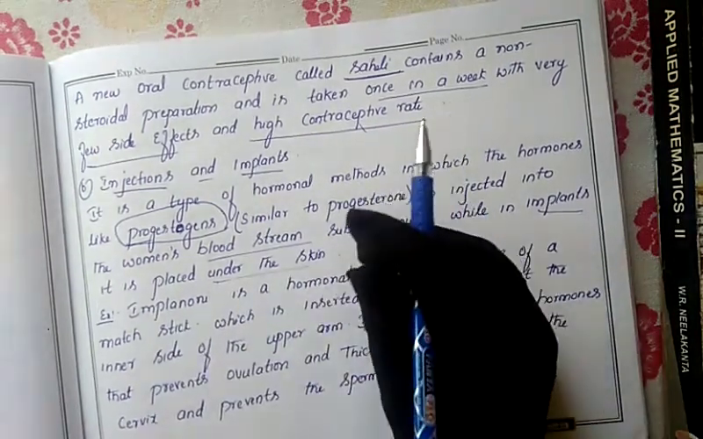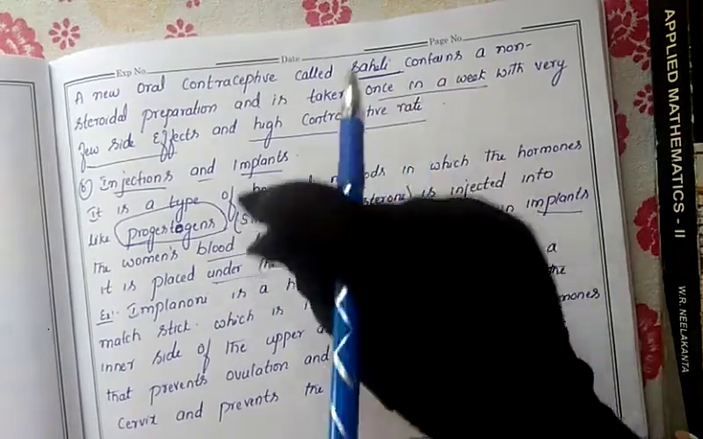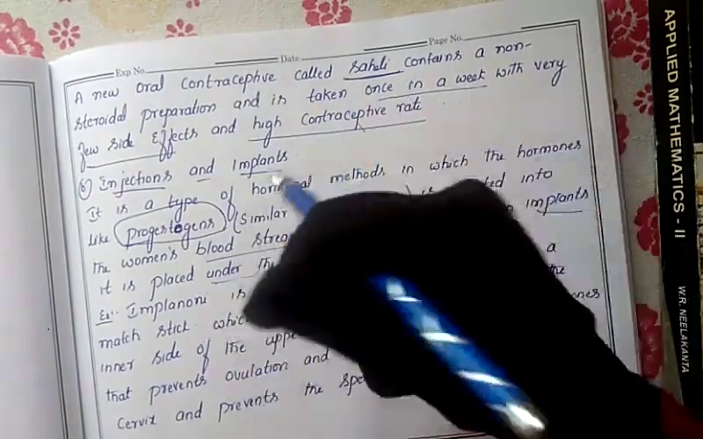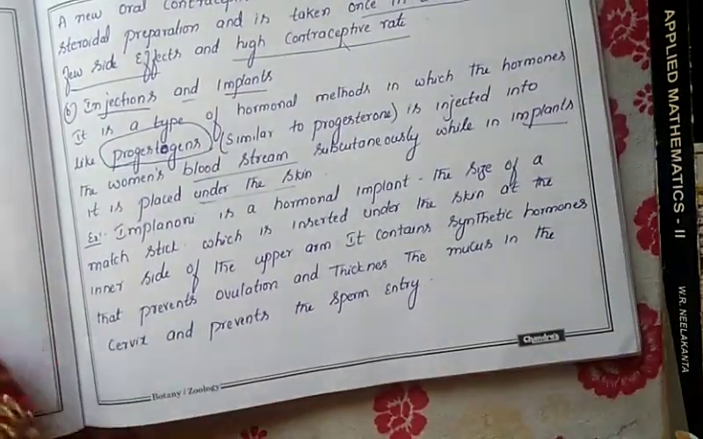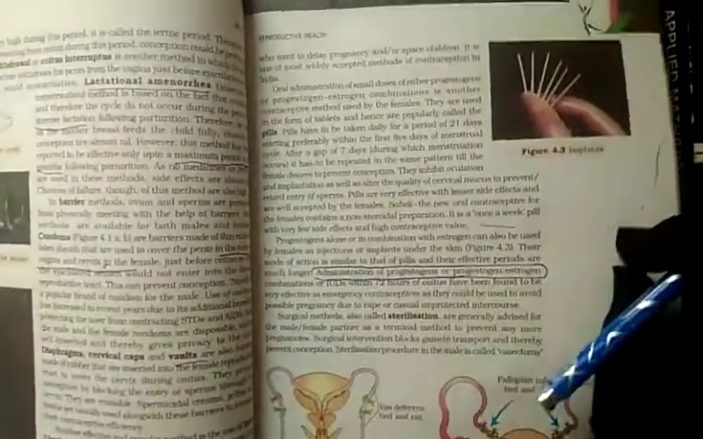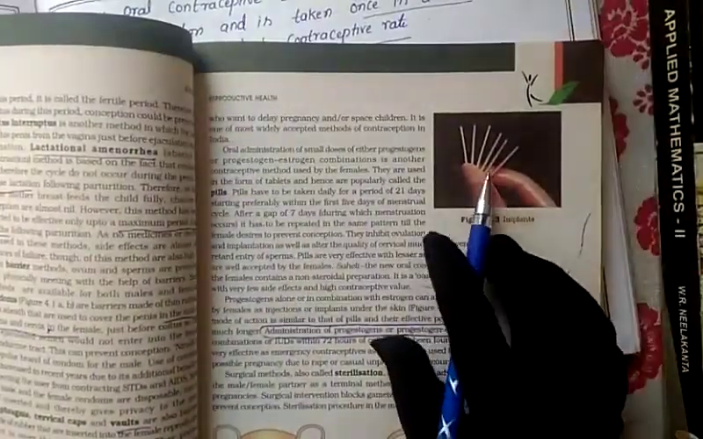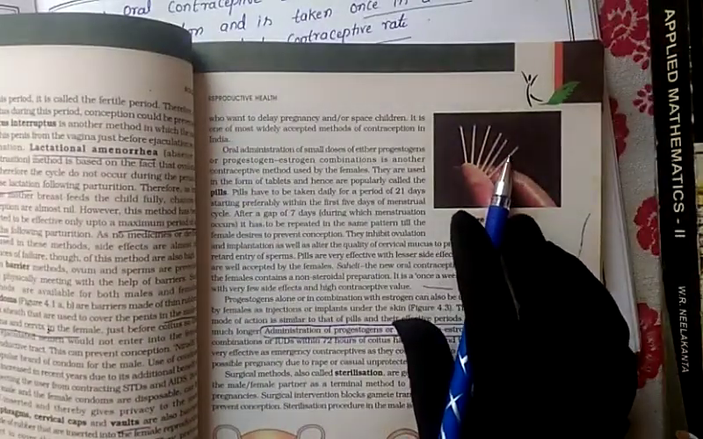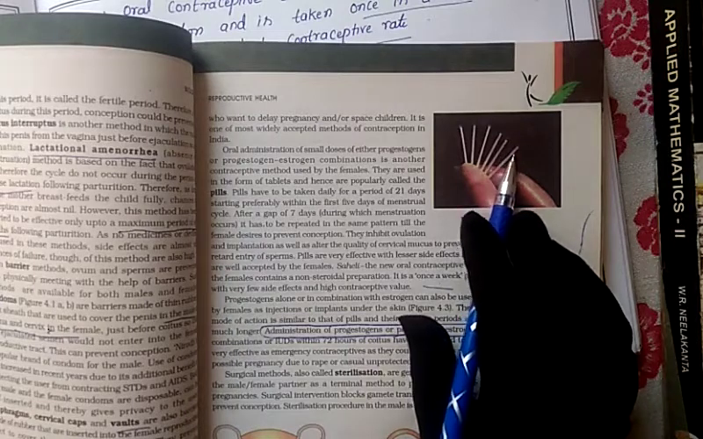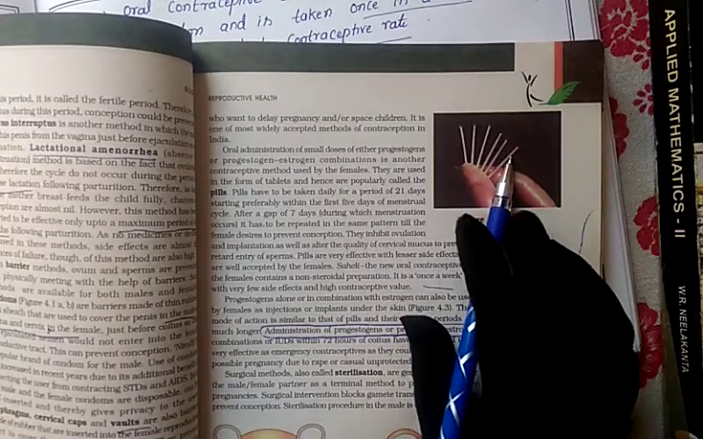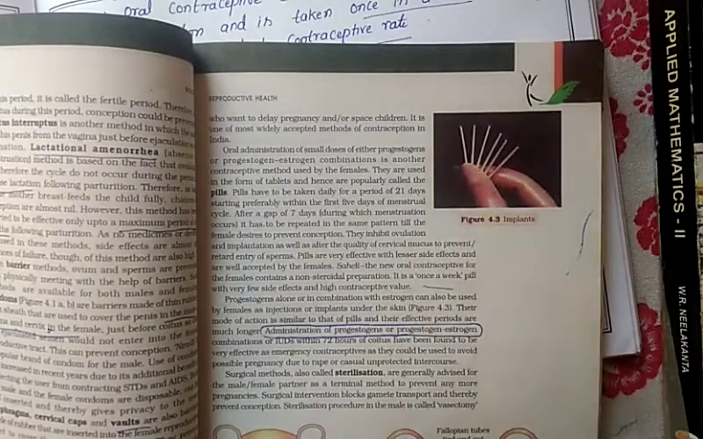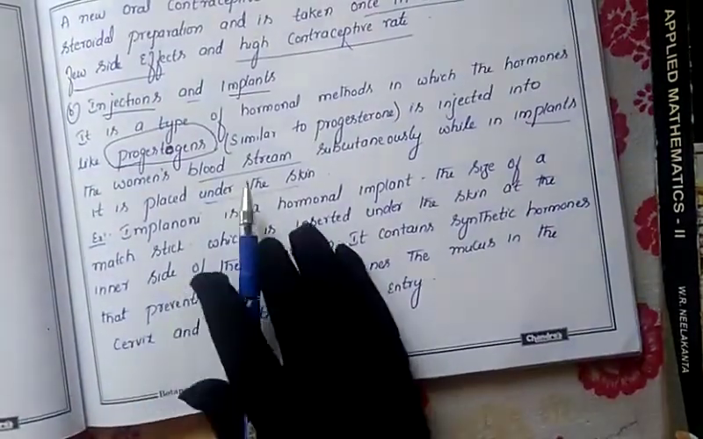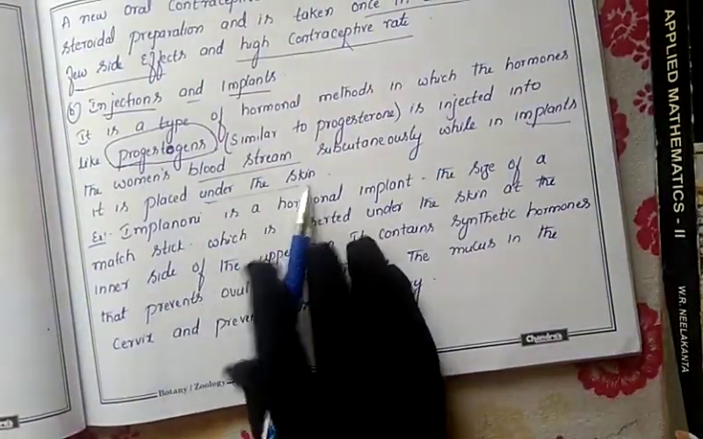So under the skin means where the skin is present, under the skin, that is where they will be given. An example for this is in your textbook, where the diagram is given. See, this is the diagram, implants we are calling. So these implants contain the estrogen and progesterone hormones, which will be given under the skin of the female. Whereas oral pills are directly taken by the female. So that's why the implant is placed under the skin.